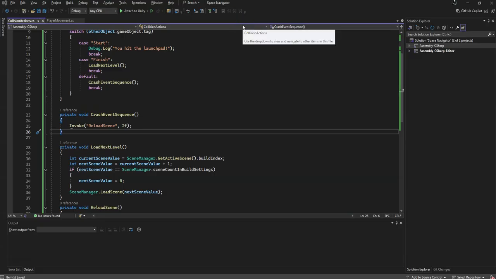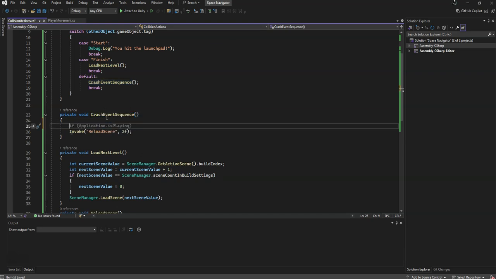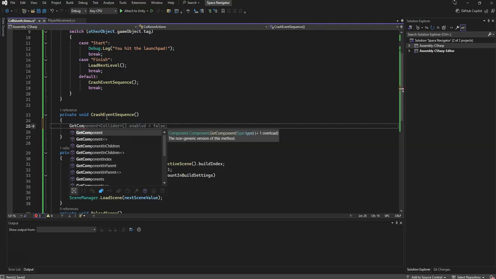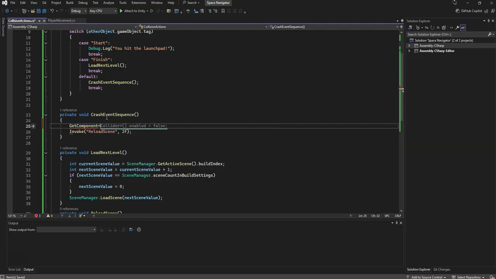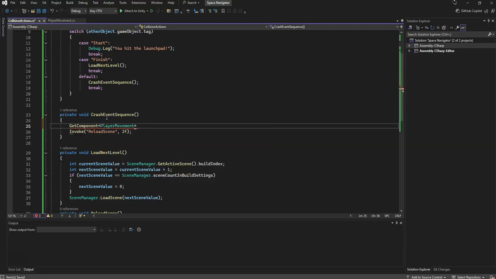So over in our code, we're going to go ahead and actually take advantage of the fact that we coded up this crash event sequence by adding in our first additional bit of code, which is stopping the player from being able to do more input. The way we can do that is we can get a component. If we think about what is driving all of our movement right now, well, we have the player movement script, and I can go ahead and add that player movement in there.